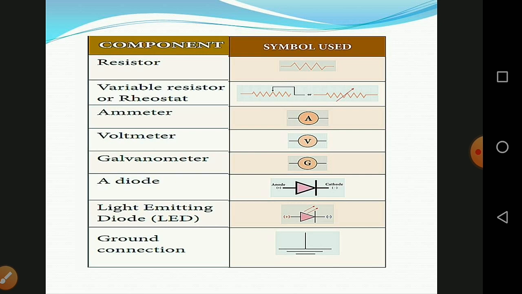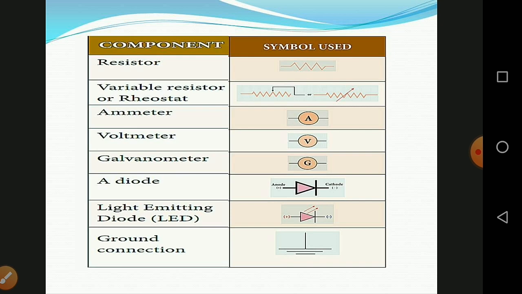Such a battery, switch, bulb, all these components can be represented by using certain symbols. It is easier to represent the components of a circuit using their respective symbols. The symbols that are used to represent some commonly used components are given in the table. If I see the table, the uses of components are also summarized in the table.